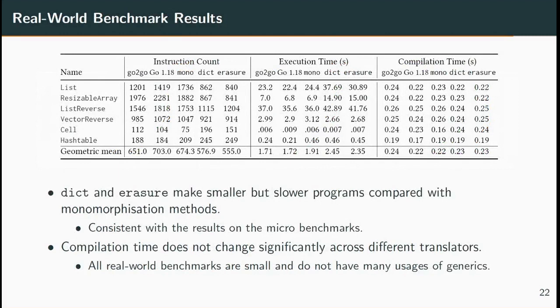Now we introduce the results on real-world benchmarks. Overall, the translated programs of dict and erasure have a smaller code size, but a longer execution time, which is consistent with the results on the micro-benchmarks. However, the compilation time does not change significantly across different translators, because all real-world benchmarks are small and do not have many usages of generics.